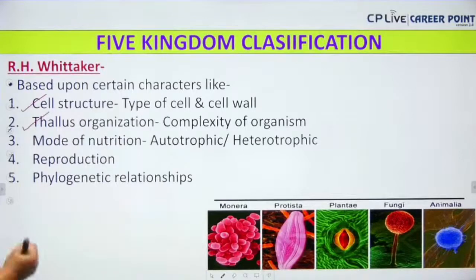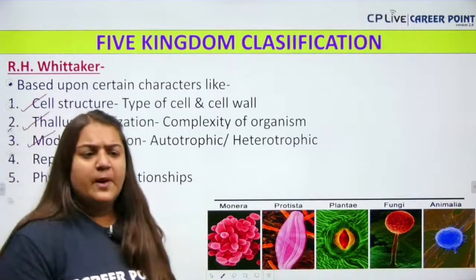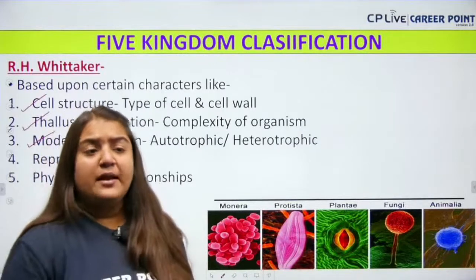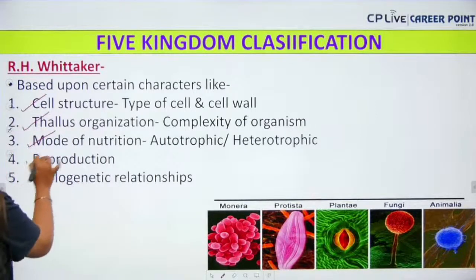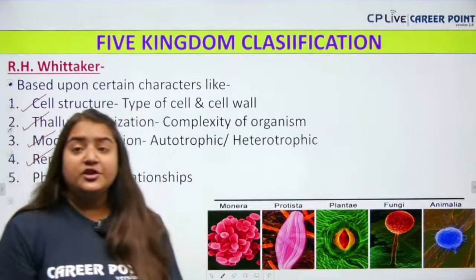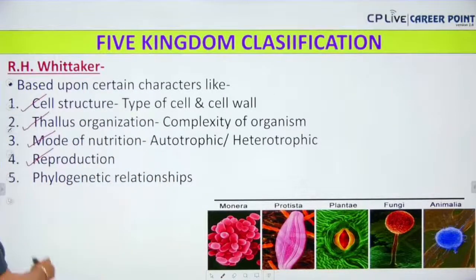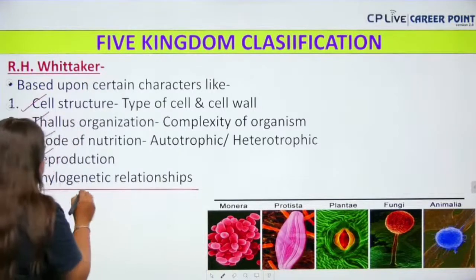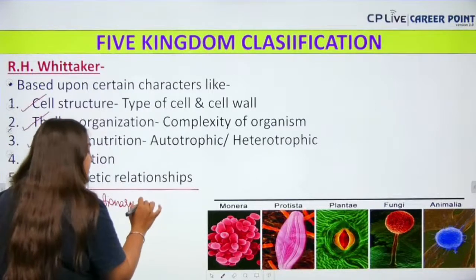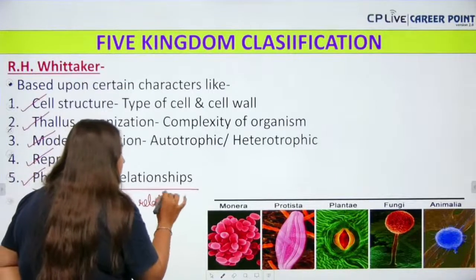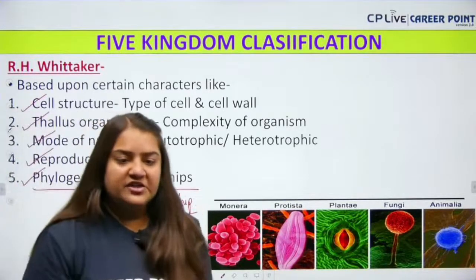Clear, everyone? Next up, we have the mode of nutrition, whether it is autotrophic or heterotrophic. Autotrophic is the one which can prepare its own food. Heterotrophic is the one which feeds on other organisms for food. Next up, we have the reproduction, whether it is showing the asexual mode of reproduction or the sexual mode of reproduction. Clear? And last but not the least, we have the phylogenetic relationship, that is your evolutionary relationship. Am I clear?